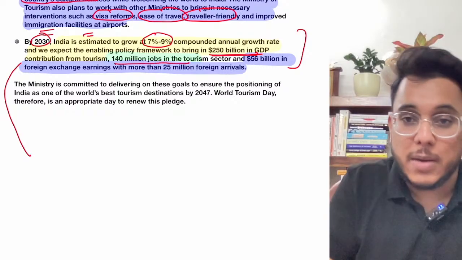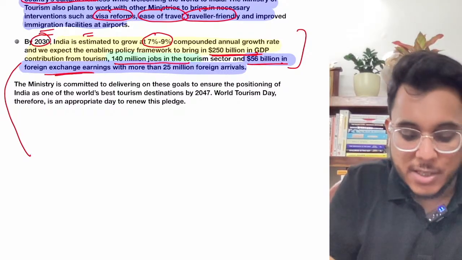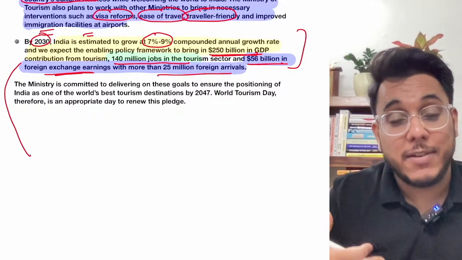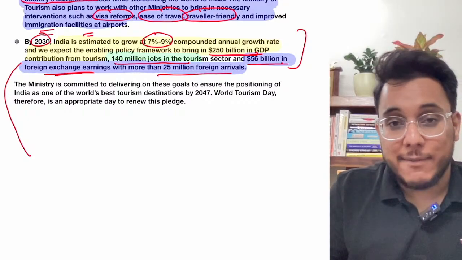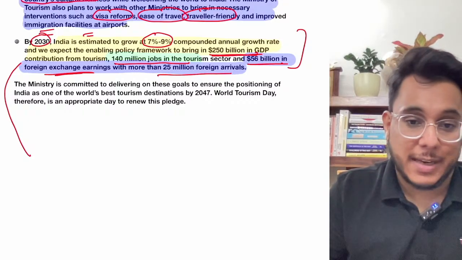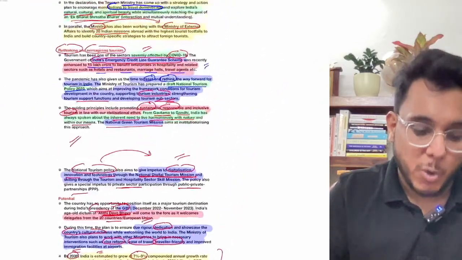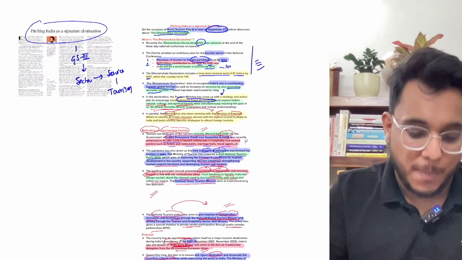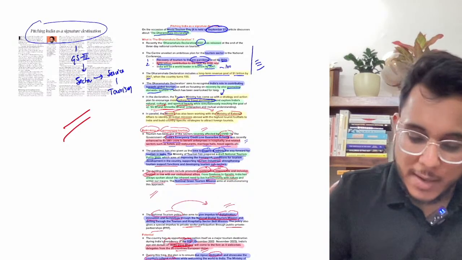140 million jobs will be developed in the tourism sector. $56 billion in foreign exchange earnings will come because of tourism, and there will be 25 million foreign arrivals. So tourism is a very important game changer, and this sector needs to be addressed very properly, with a lot of care and caution. So that's all, guys, about this very good article, and now we'll move to the next article.